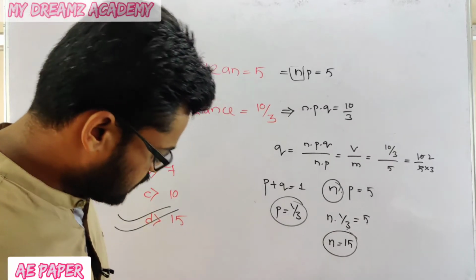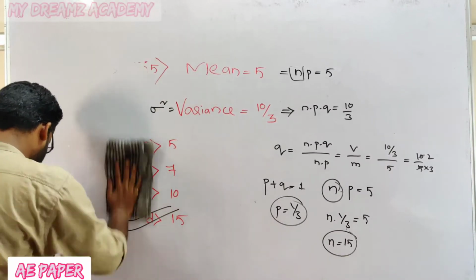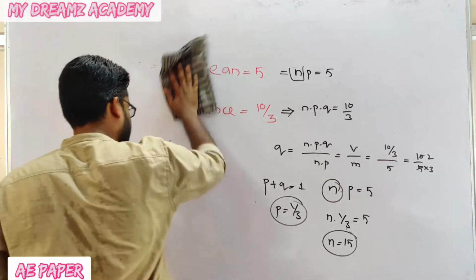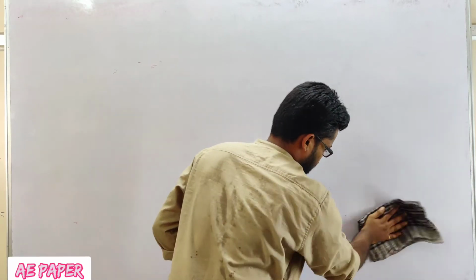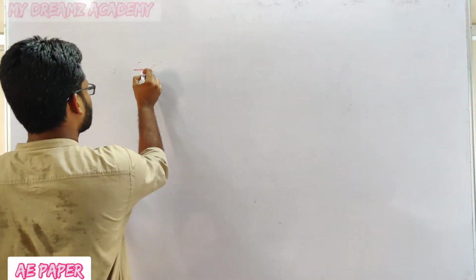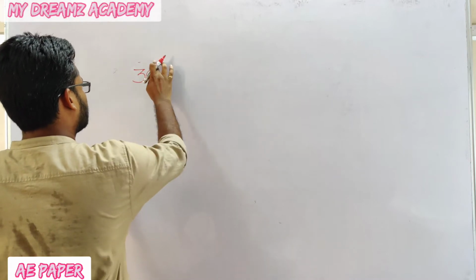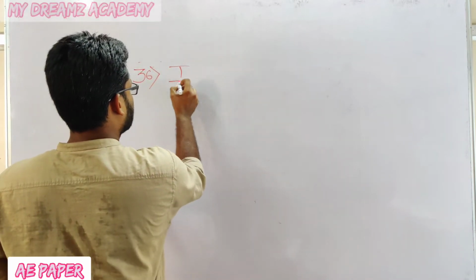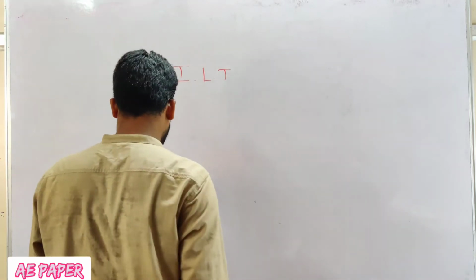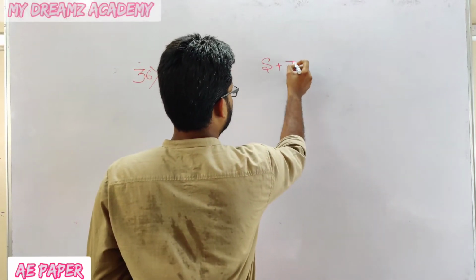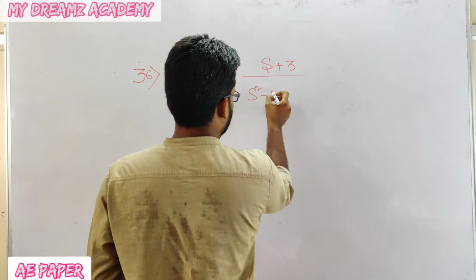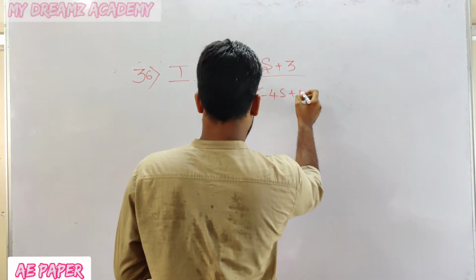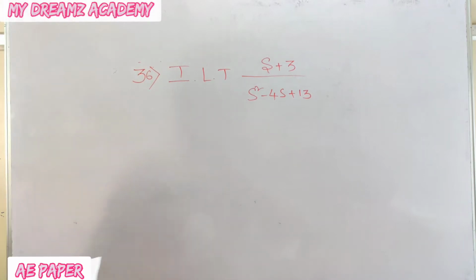Next, the 36th question, that is the inverse Laplace transform of s plus 3 by s square minus 4s plus 13. This question is from Laplace transform. Find the inverse Laplace transform of s plus 3 divided by s square minus 4s plus 13. This is the question.